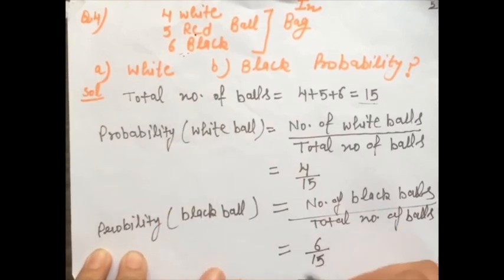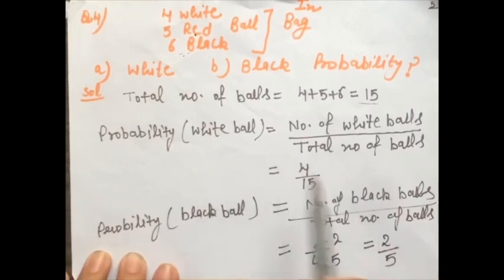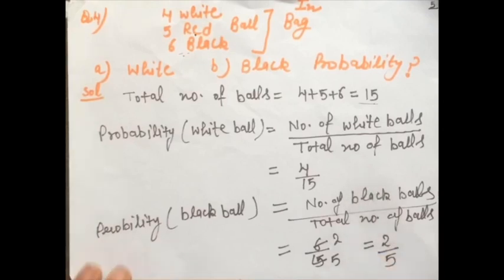Now you can cancel them. 3 2s are 6, 3 5s are 15. 2 by 5 is the probability of getting a black ball and 4 by 15 is the probability of getting a white ball. Now you can do let's try 5 based on this video.